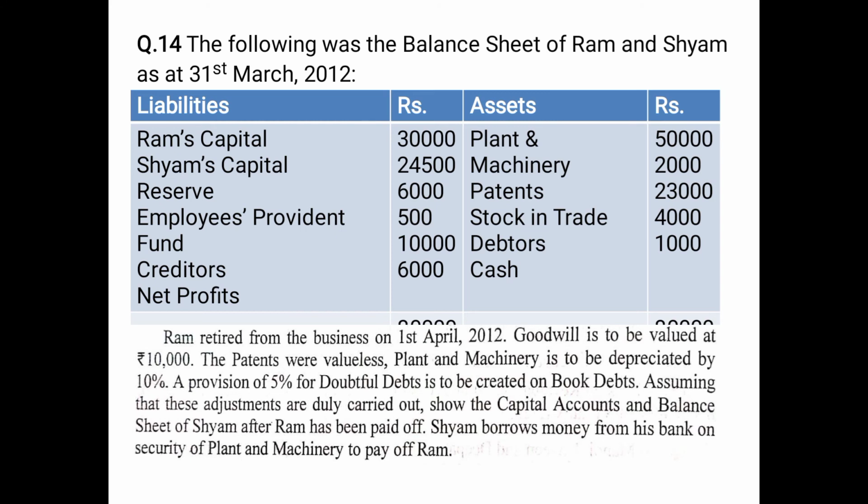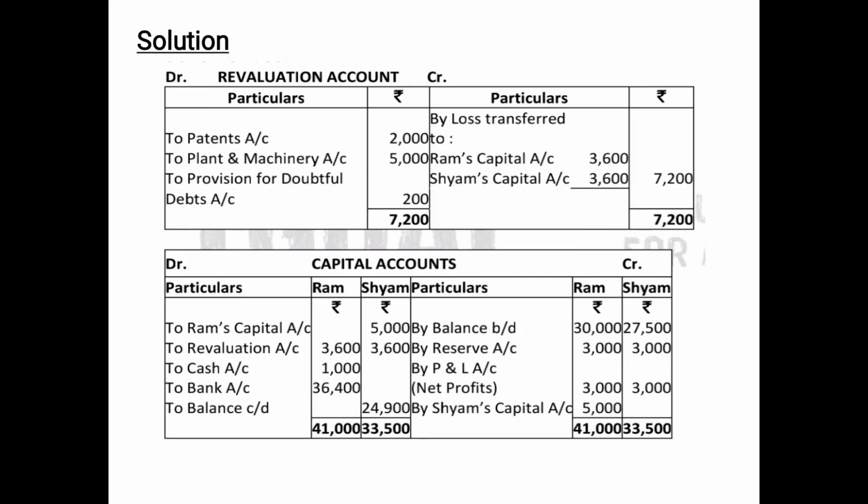Assuming that these adjustments are duly carried out, show the capital accounts and the balance sheet of Shyam after Ram has been paid off. Shyam borrows money from the bank on security of plant and machinery to pay off Ram. That means Ram is immediately paid by Shyam taking the loan from the bank. And since no ratio is given in this question, we will assume it to be the equal ratio as per section 13. Let us discuss the solution.